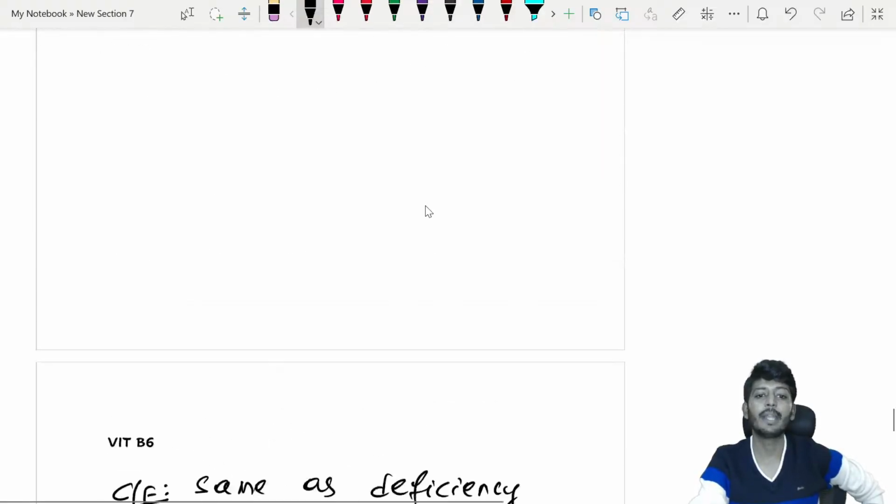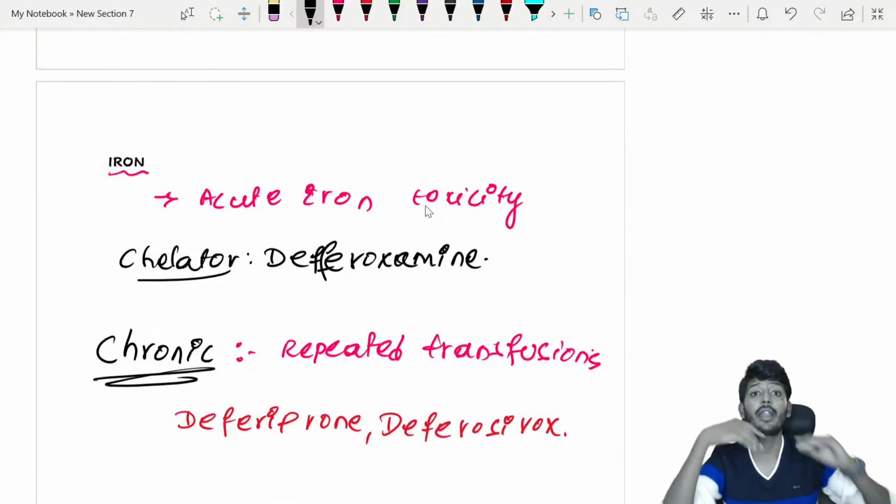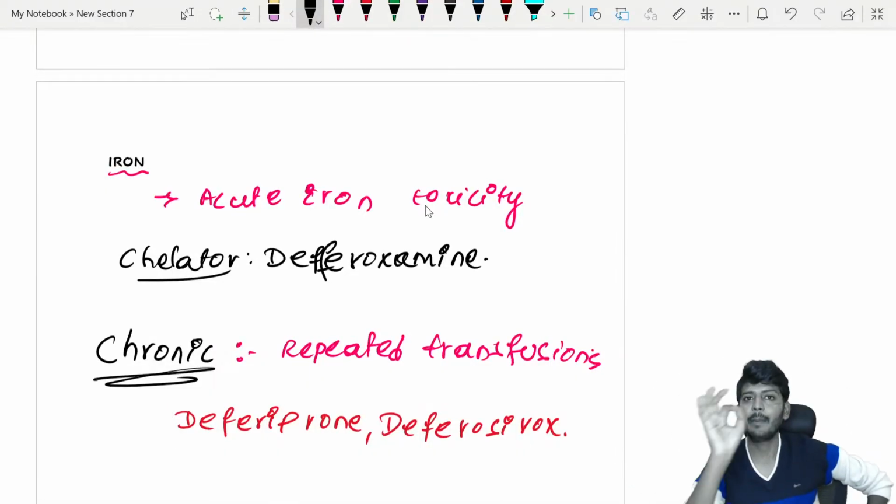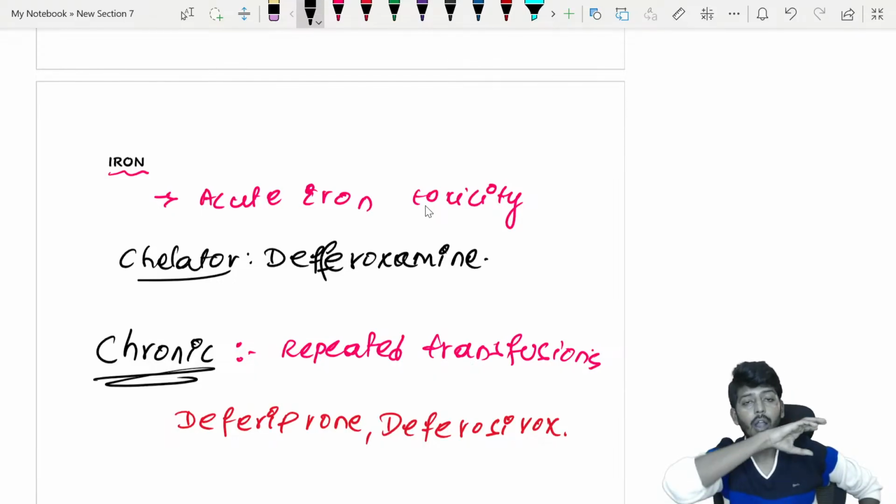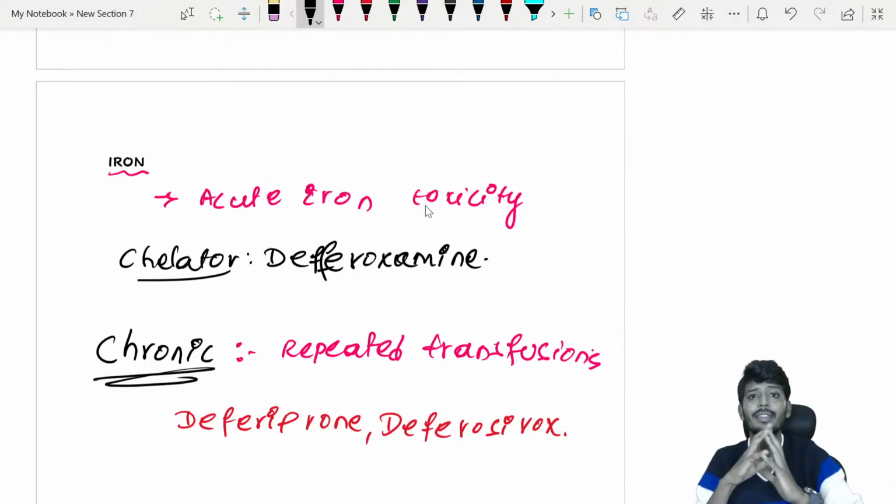So this is the story. I will not say that all poisons or all drug overdoses have been covered. But I am telling you very clearly, within less than 2 hours, we have covered all the important drug overdoses of the last 5 to 10 years, which will make up 1 or 2 questions in every exam. Within about an hour, 1 or 2 questions are guaranteed, and all the drug overdoses of the last 4-5 years have been covered from all the papers, including FMGE and NEET PG papers.